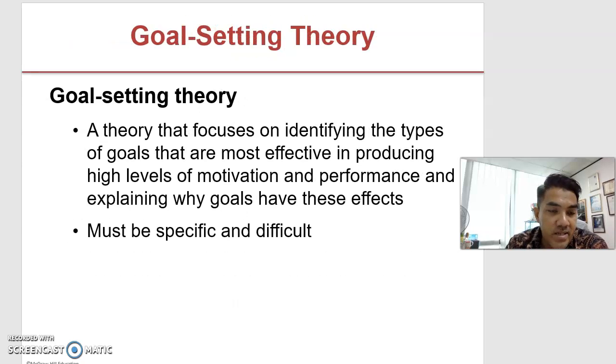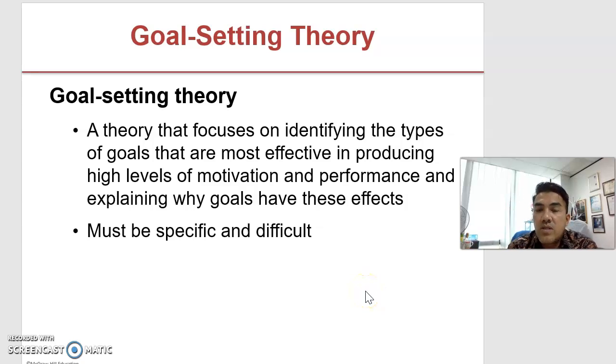And then the next theory, we talk about the goal setting theory before we end this video and continue with the next video. Goal setting theory is a theory that focuses on identifying the types of goals that are most effective in producing high levels of motivation and performance, and explaining why goals have these effects. So they must be specific and difficult, challenging goals.